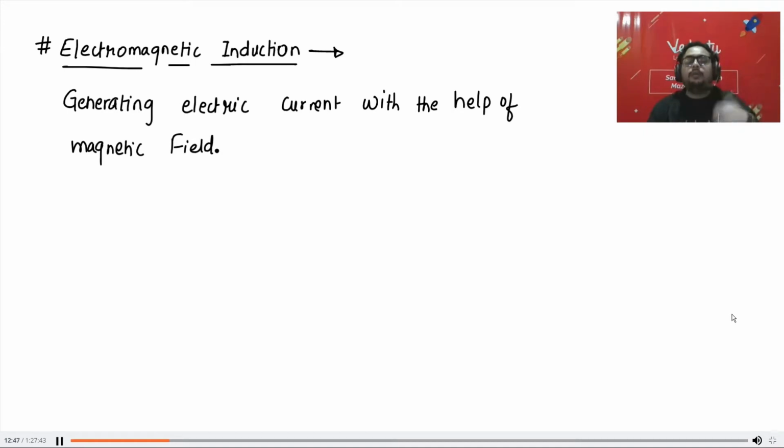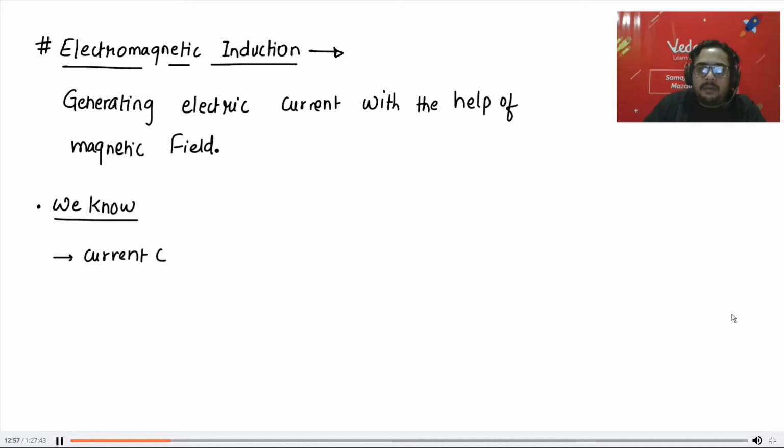Now, what we already know from the previous lecture is that a current carrying wire generates magnetic field.